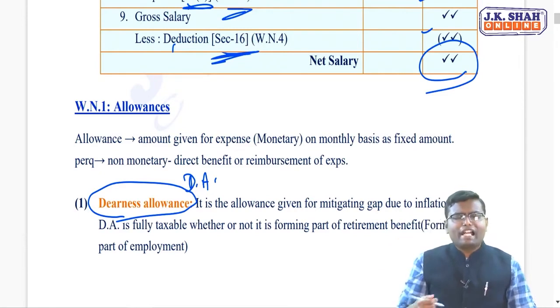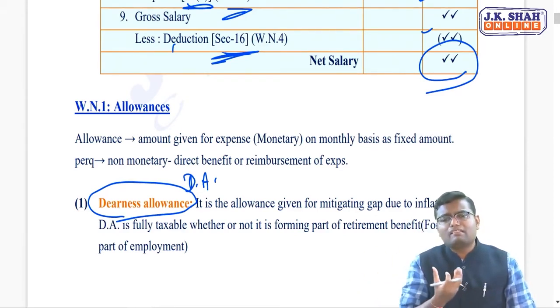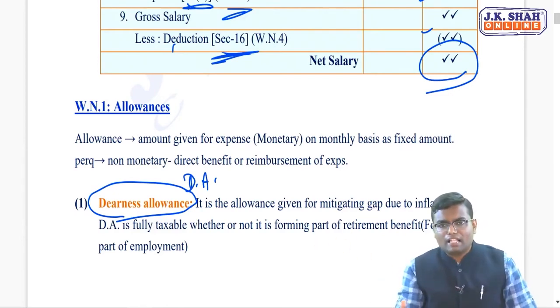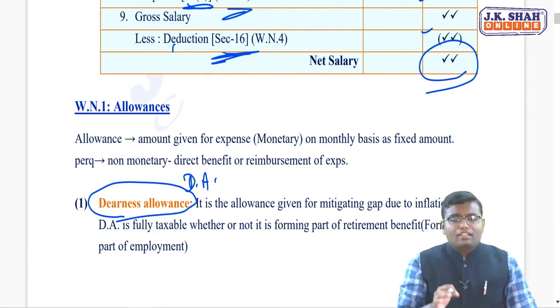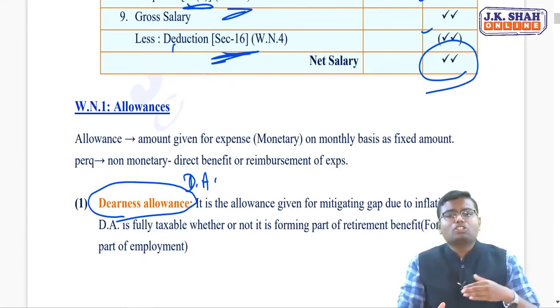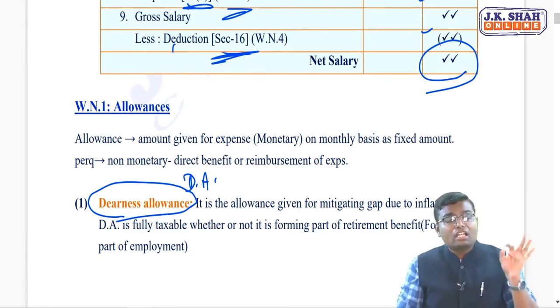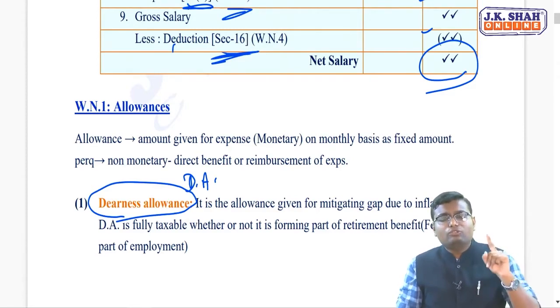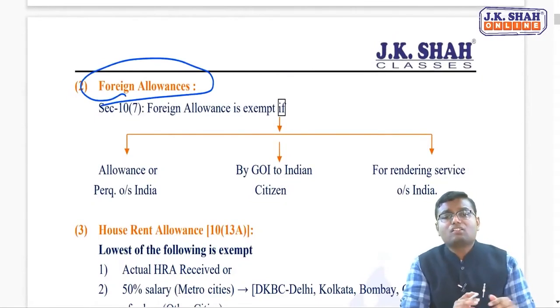Generally at the time of retirement, when the HR department does some calculation, they will consider your past salary, and in past salary they may not consider your full dearness allowance, they may consider only some portion of the dearness allowance, which is fixed from now itself. But let me make it very clear, whether your DA is percentage forming part or not forming part, it is just information, it has nothing to do with taxation. As of now, what you are getting will be fully taxable. So DA is fully taxable. Second, coming to foreign allowance.